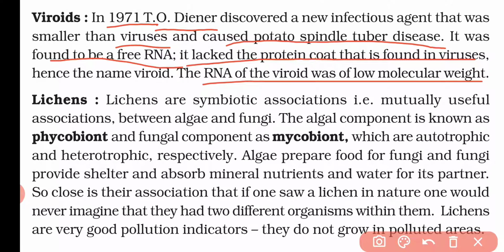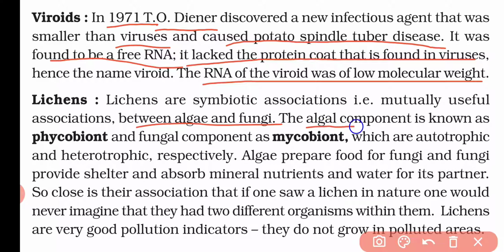Now we have lichens. So lichens are a symbiotic association, that means a mutually useful association between algae and fungi. That means if algae and fungi are living together and they are mutually giving benefit to each other, in that case it is a symbiotic association.